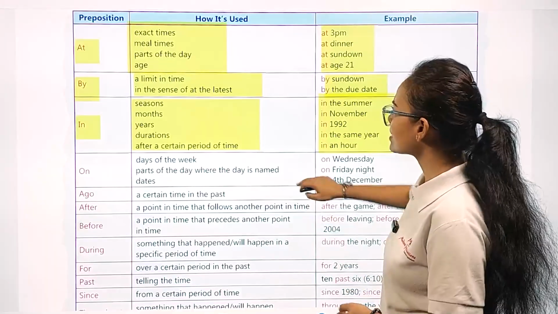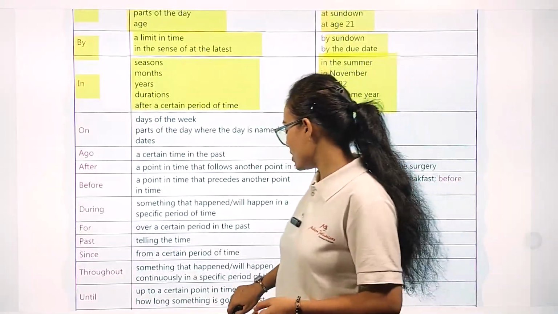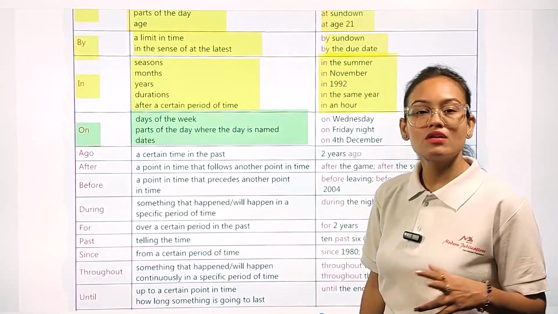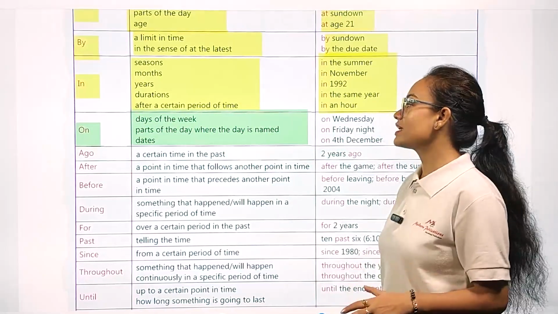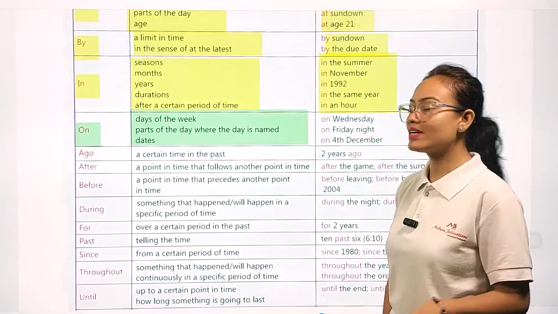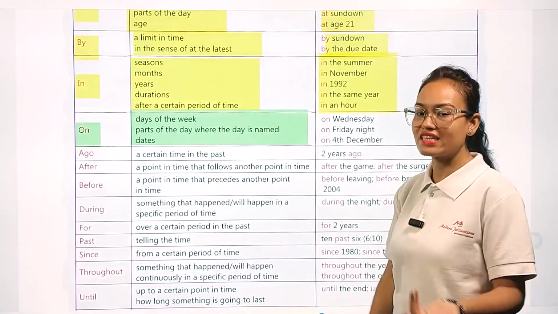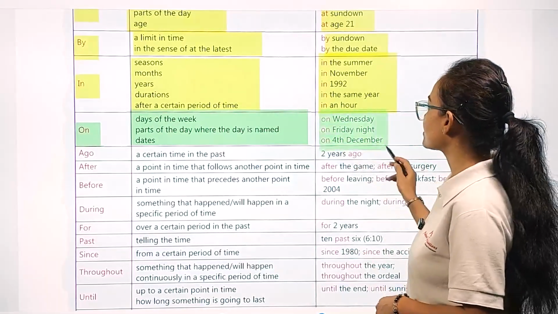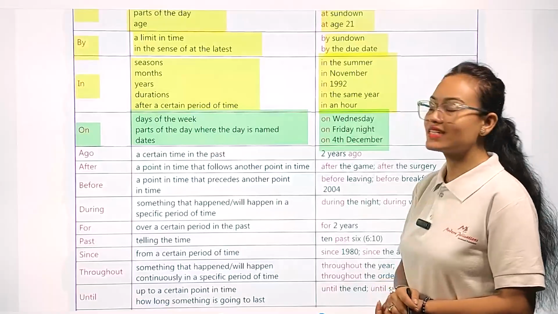Now the next preposition word is on. We use on whenever we are talking about days of the week or parts of a day where the day is named, or dates. Whenever we are talking about days of the week and dates, in this case we use on. Example, on Wednesday, on Friday night, on 4th December.